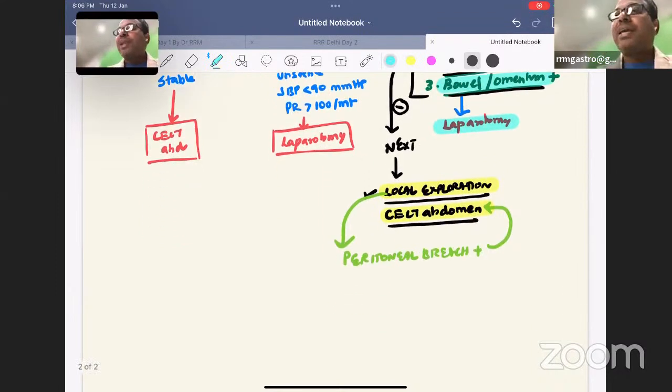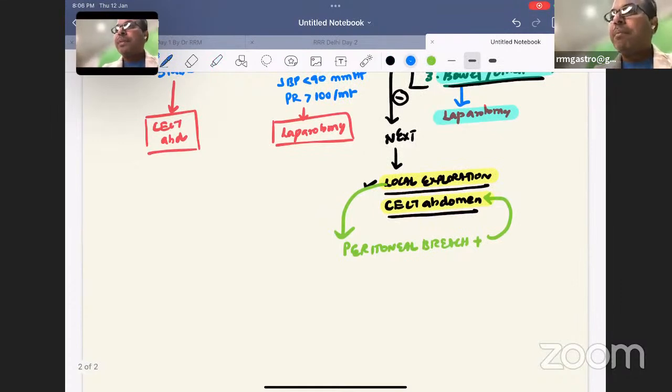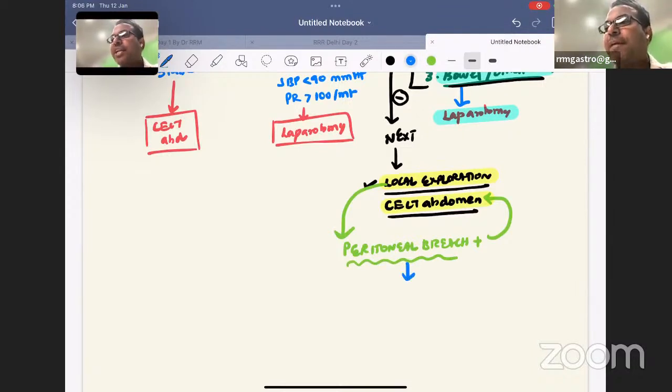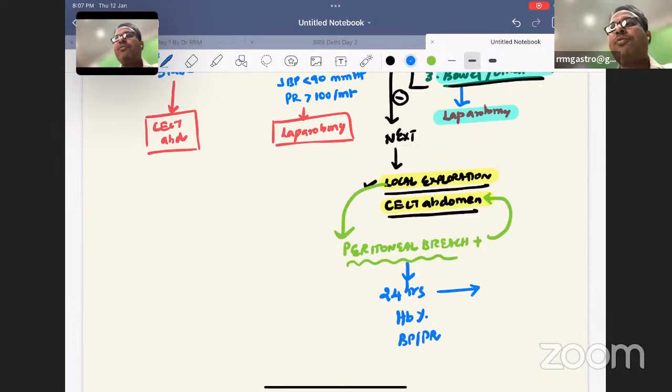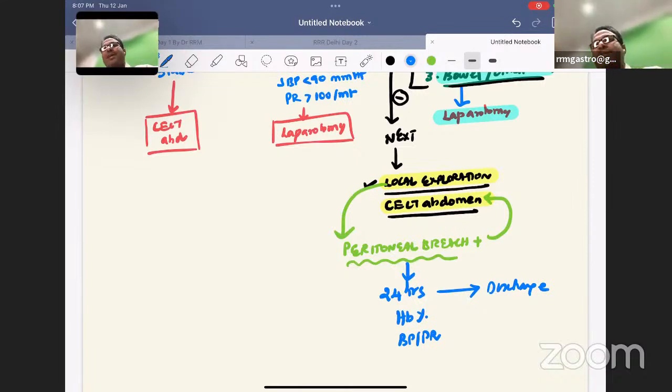So then how long will I keep the patient? In a patient for whom the bowel is not protruding out, or when there is a peritoneal breach, I will do a CT abdomen and keep the patient in observation for 24 hours. Don't discharge him. Keep him, measure his hemoglobin, BP, pulse rate, and keep him for 24 hours. If nothing happens for 24 hours, discharge the patient. This is a very important, simple protocol for your exam.